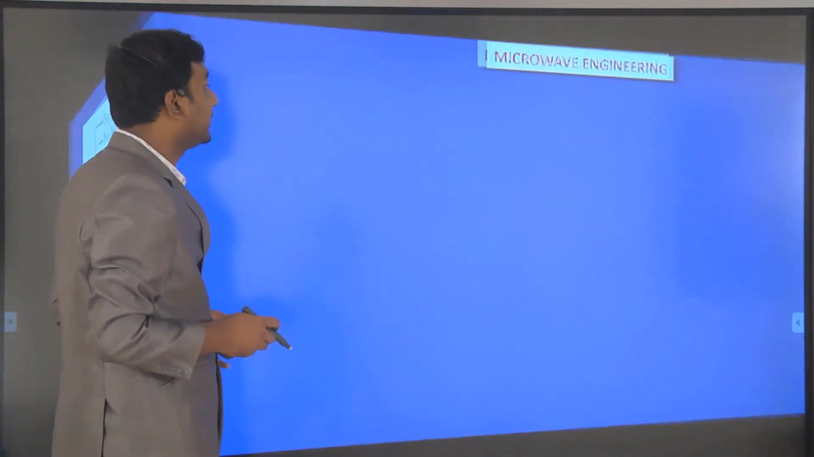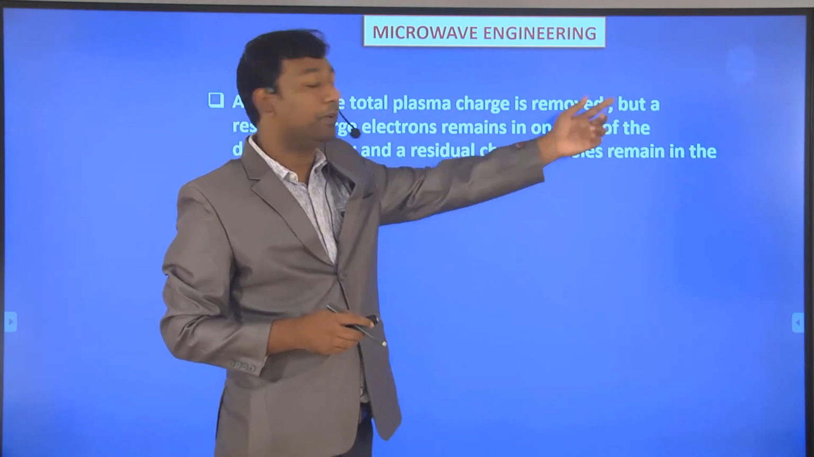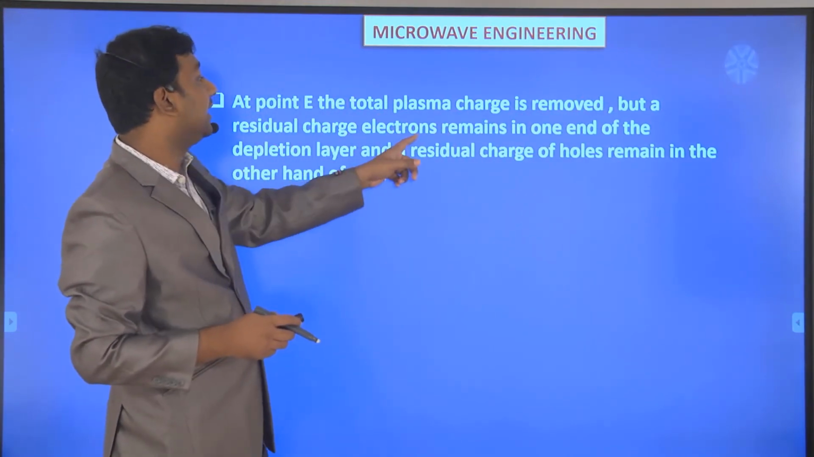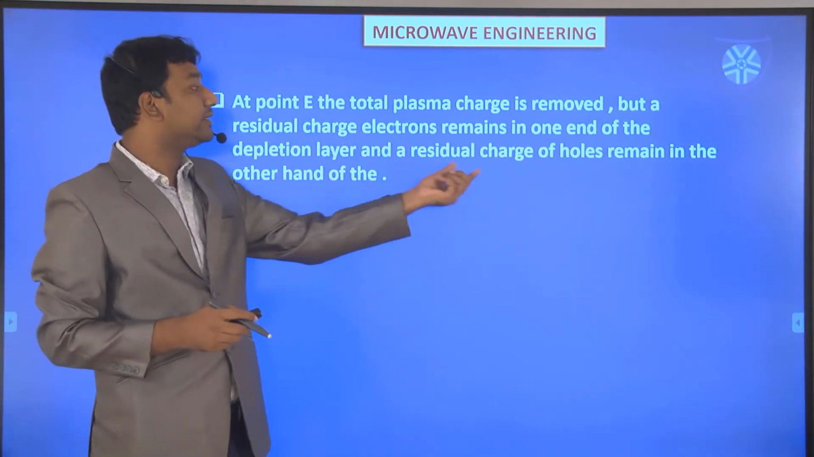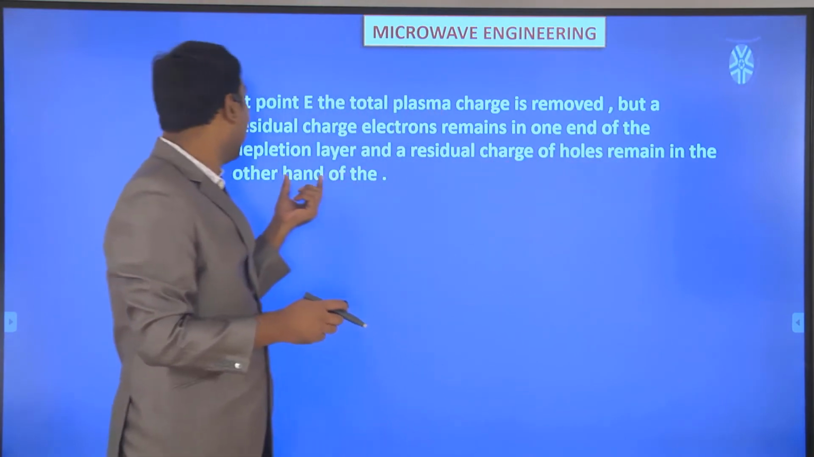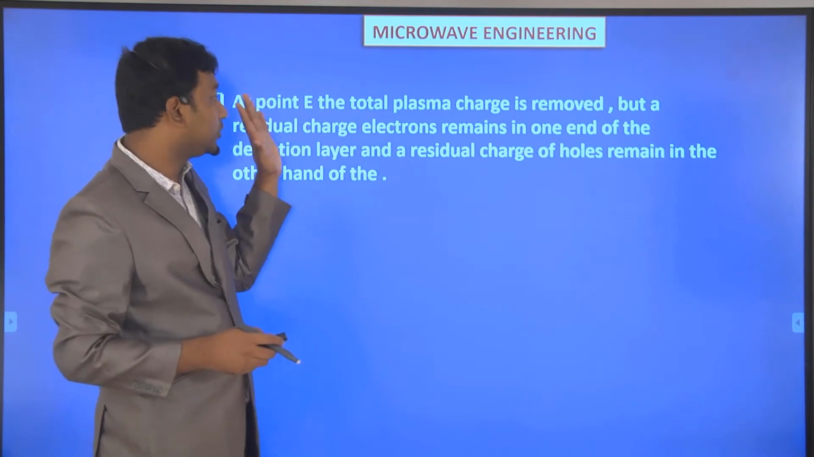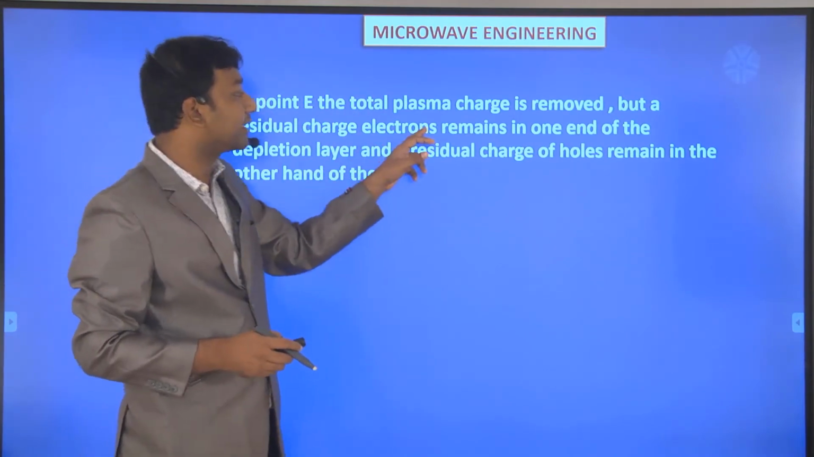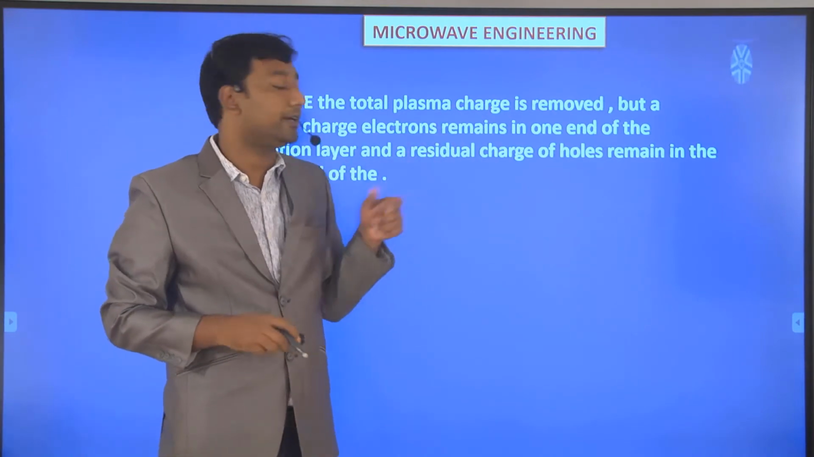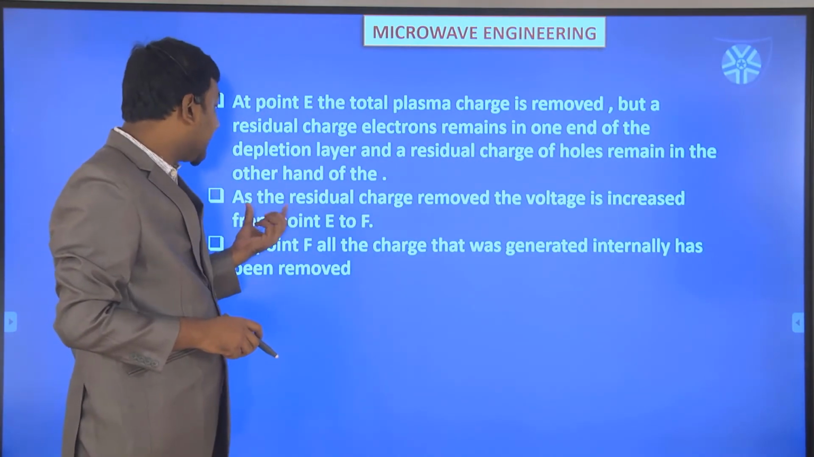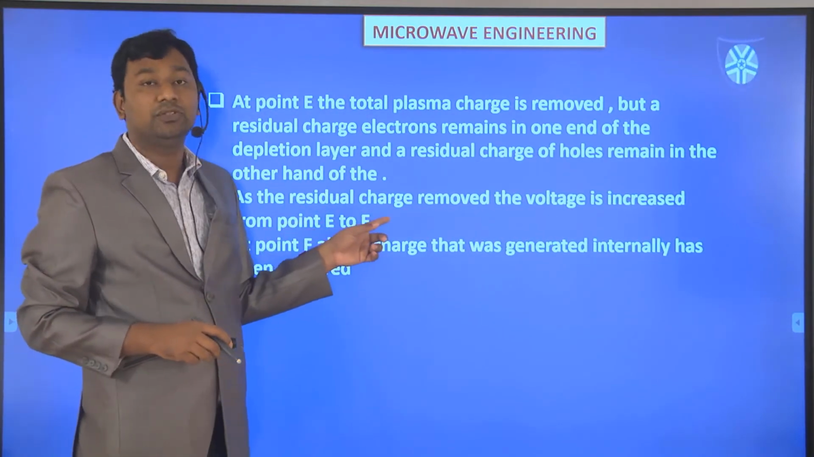Now I will see that at point E the total plasma charge is removed, but residual charges remain: electrons remain in one end of the depletion layer and residual charges of holes remain in the other end of the layer. So two layers are there. As the residual charge is removed, the voltage is increased from point E to F.